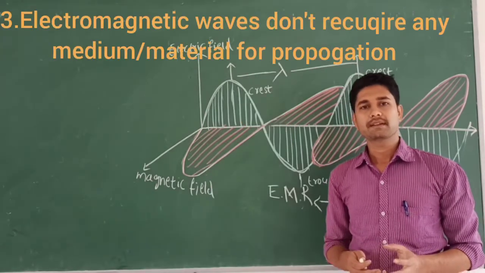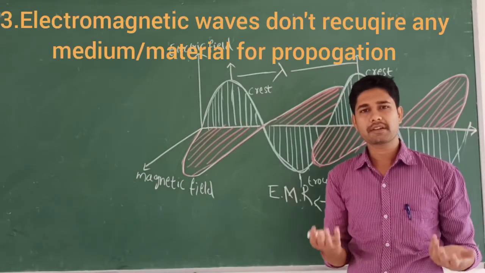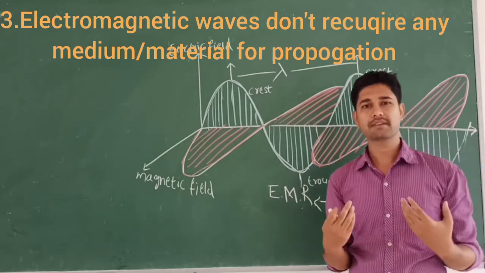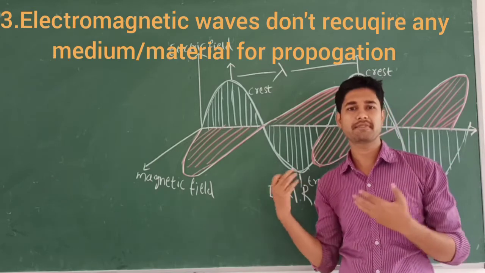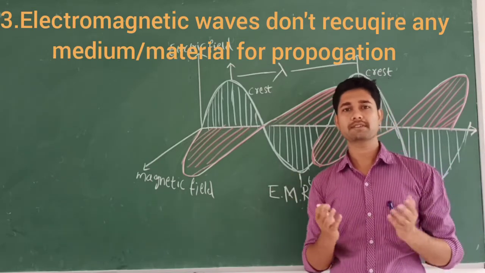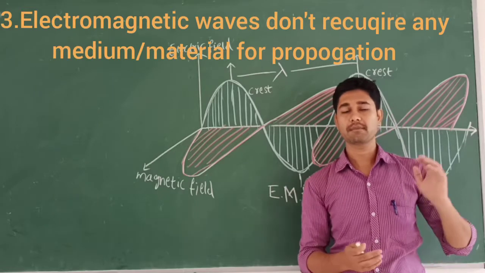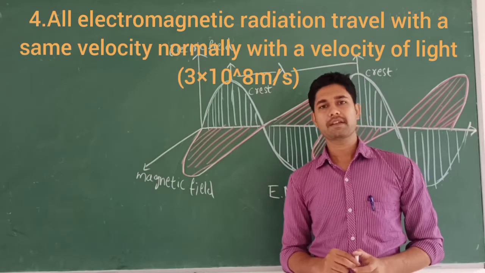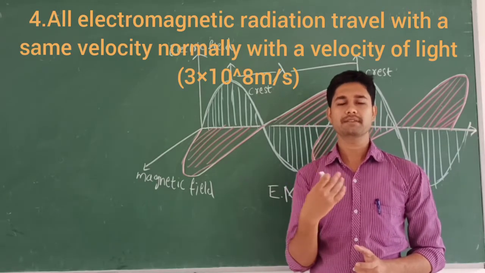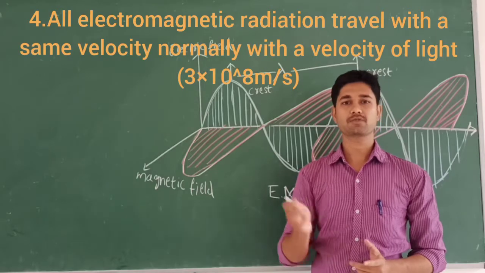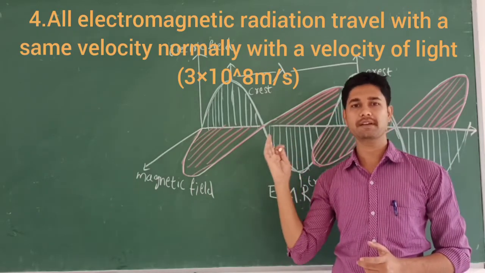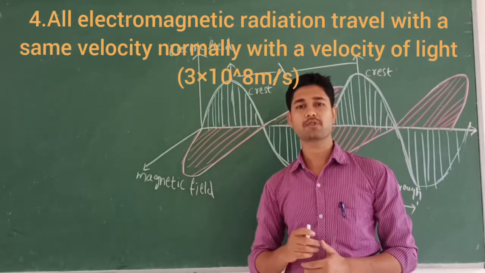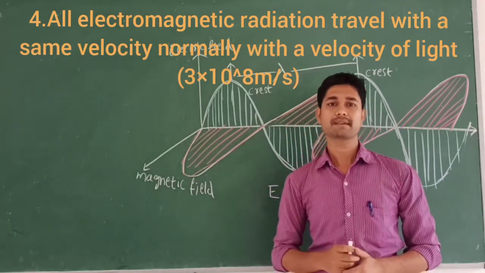The third property says that electromagnetic radiation does not require any medium or material to travel through. It can move freely through space, vacuum space also, in the direction of propagation. The next property says that electromagnetic radiations have a speed equal to the speed of light, the velocity of light, which is 3 into 10 raised to 8 meter per second.